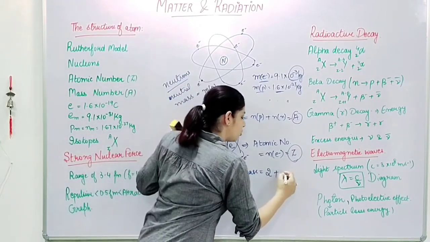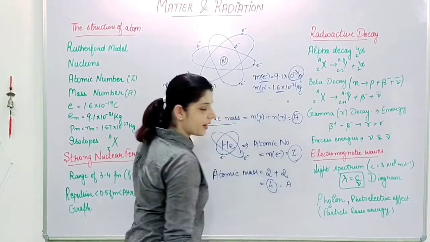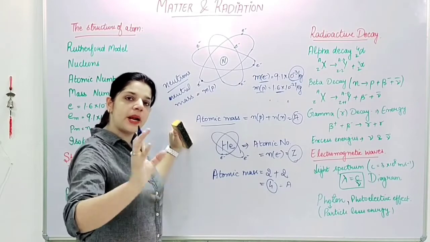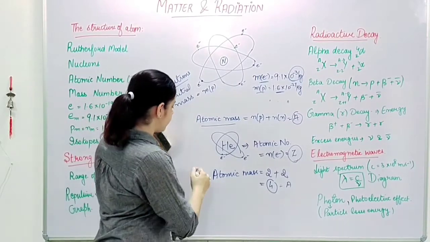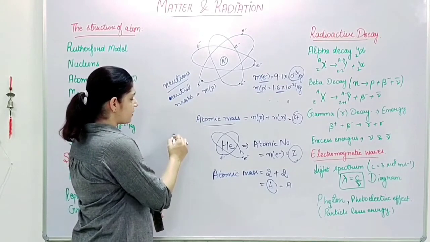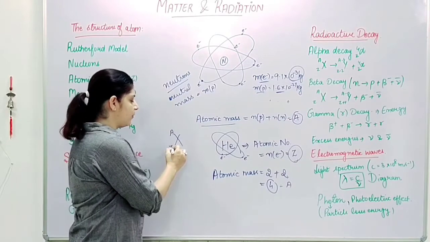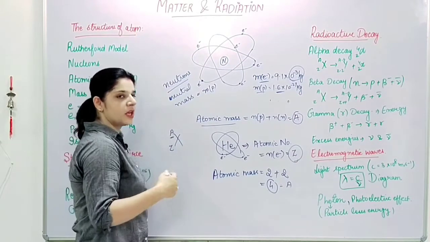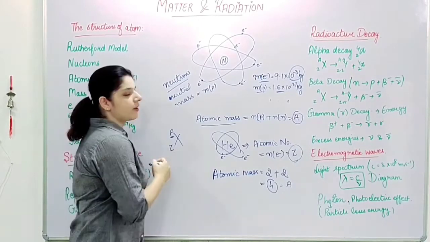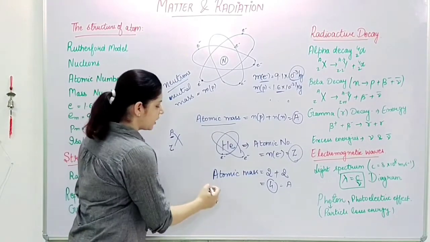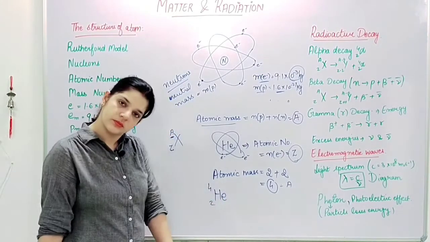So we say 2 plus 2 is equal to 4, so that means this is equal to A. Now whenever I am writing an atom or some element, suppose X is my element, I'll write A over here and Z over here, where A denotes my atomic mass and Z denotes my atomic number. So in case of helium, it will be helium 4 and 2.